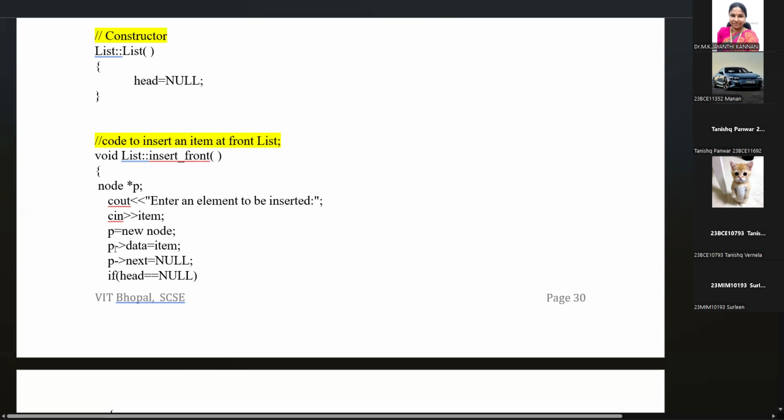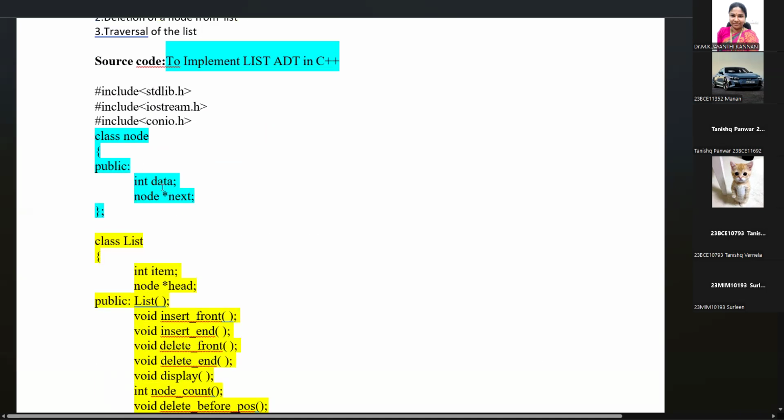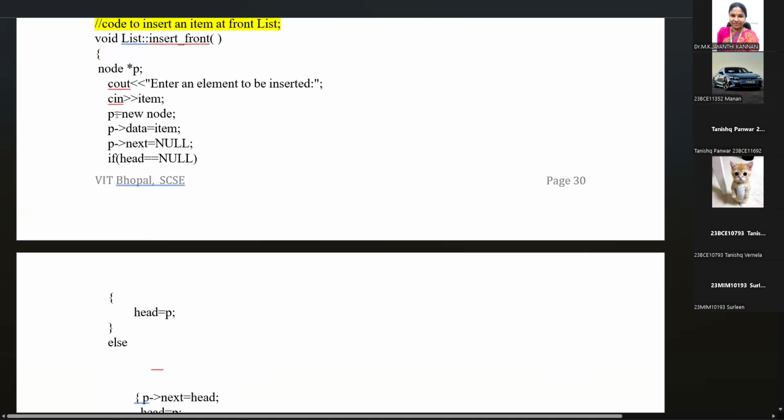Dynamically a new node is created, and the address of the node p points to data, that is whatever value we are taking, in the data field we are storing the data. In the next field we are storing null, because initially only one node is created, only one node in the list, so the address field has the value null. So within the node, we have a data field and a next address field. The data field takes the value, the address field takes the address as null.